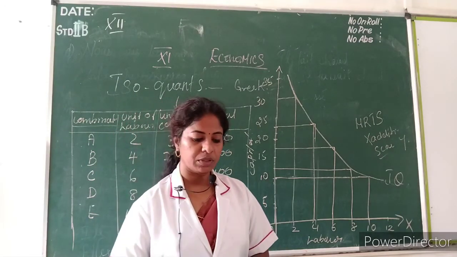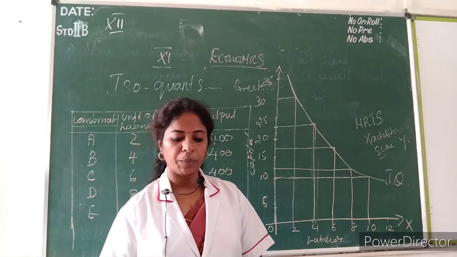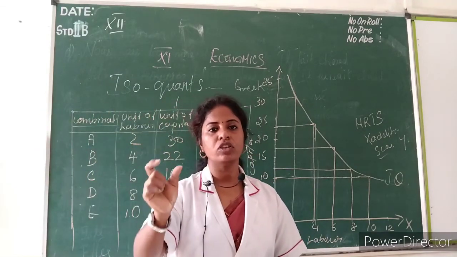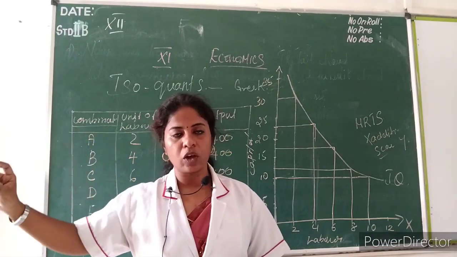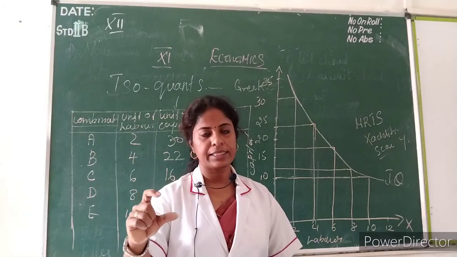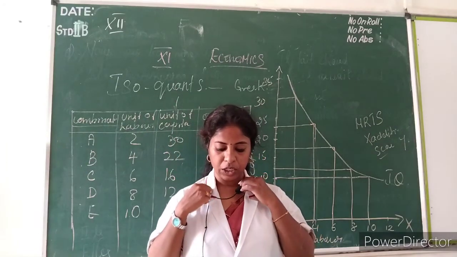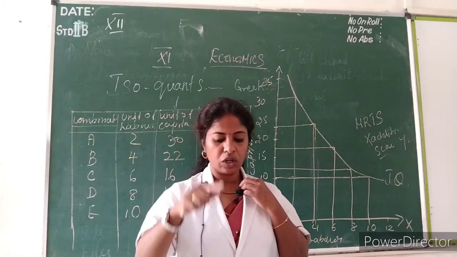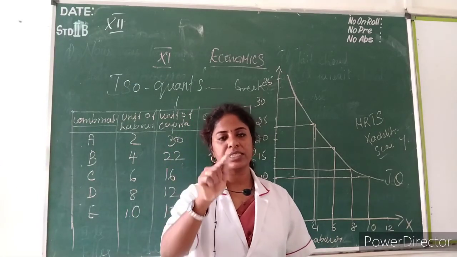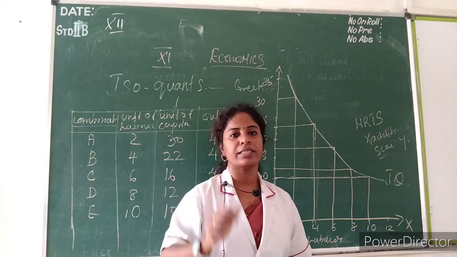Up to this I will stop. The remaining will be continued in the next class. Copy it in your classwork. Just write economies of scale. Draw the flow chart: economies of scale, and under economies of scale you have internal and external. The chart is needed. They have given the chart on page number 62. Write the internal economies of scale, the 6 side headings alone are needed, and then 4 side headings in the external.